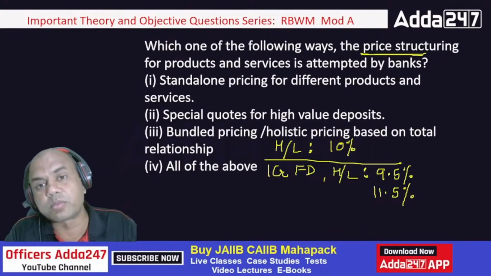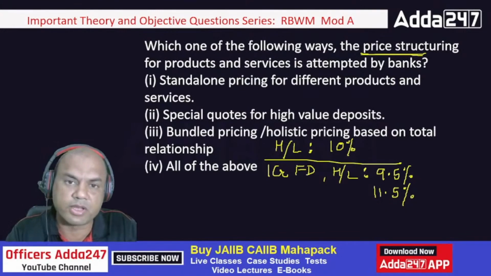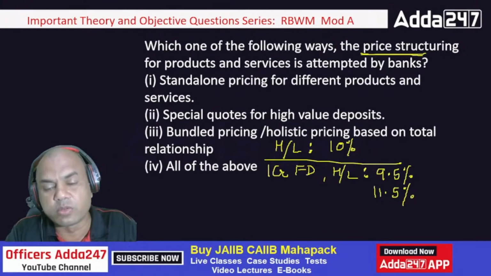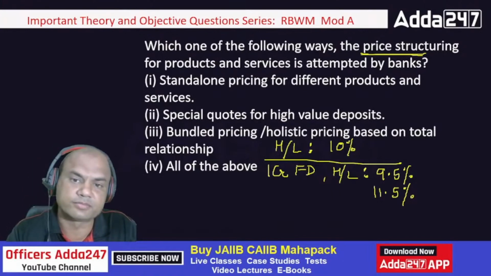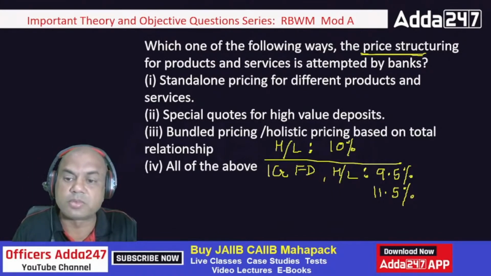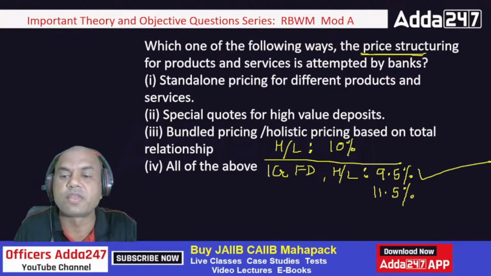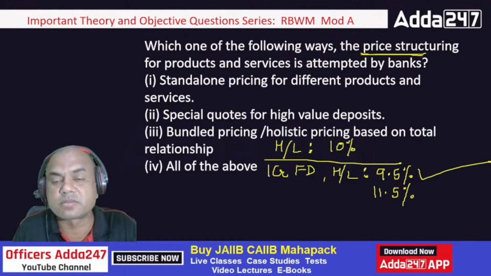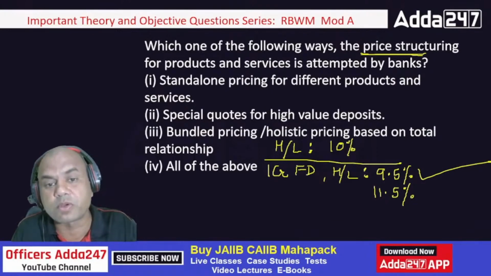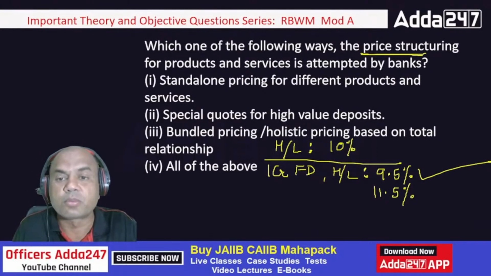A normal customer is charged 10%. Now somebody is having a 1 crore FD. So will you charge him a lower rate or a higher rate? You'll be charging him or her a lower rate, right? 9.5%. Why? Because he is a prestigious customer and 1 crore FD means huge profitability. So pricing structure means what? It's like this, the same logic.